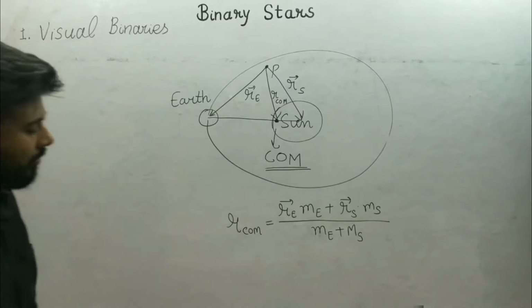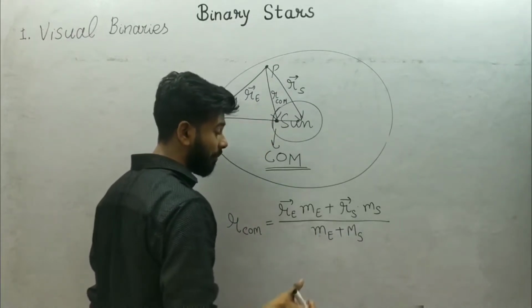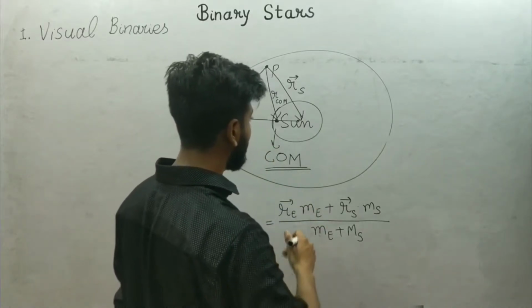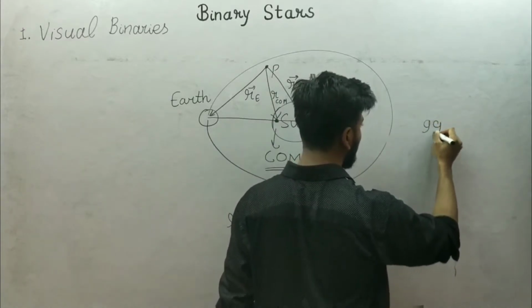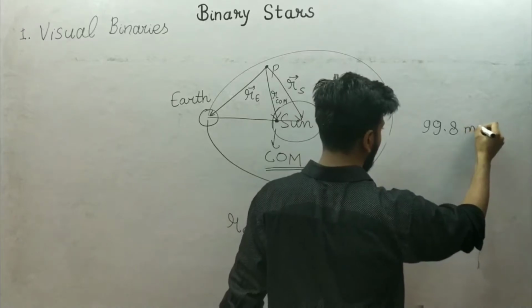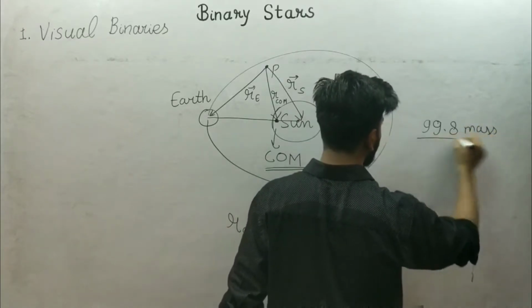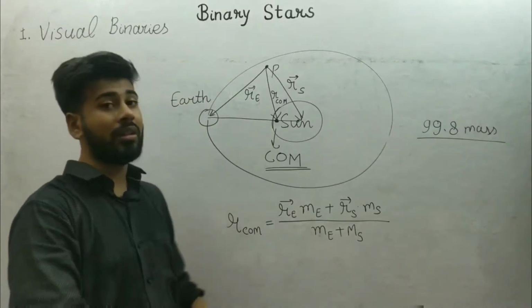Now, mass of Sun is very large compared to mass of Earth. Even the Sun has approximately 99.8% of the mass of the entire solar system. Only 0.2% of the mass is in all the other planets.